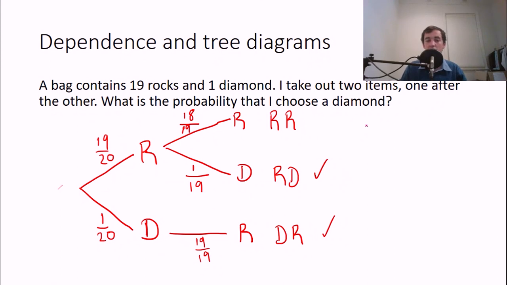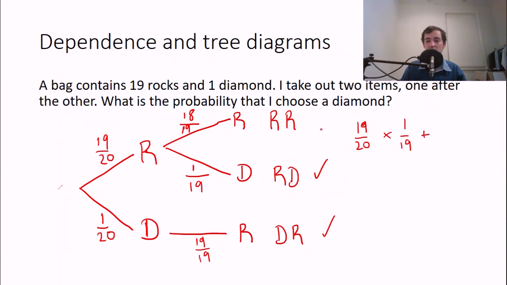So we'll find this one, which is RD, the probability of RD is 19 over 20 times 1 over 19. And this is pretty lucky, actually, because we can cancel out these 19s. But we're not finished yet.